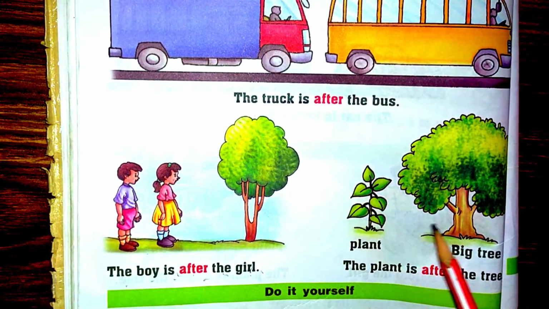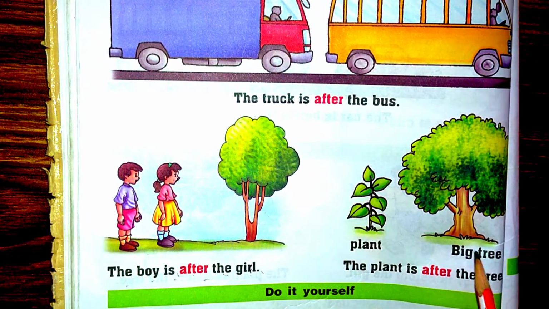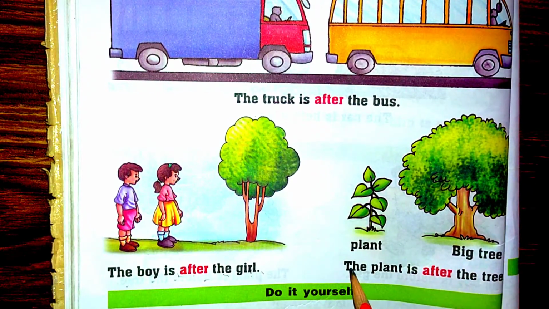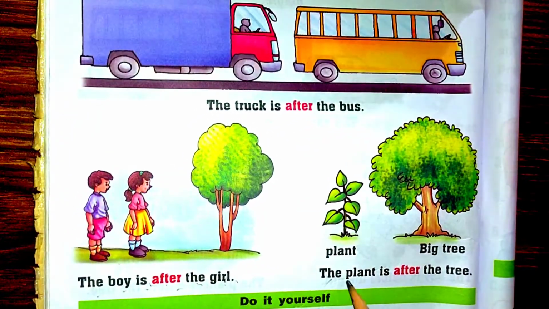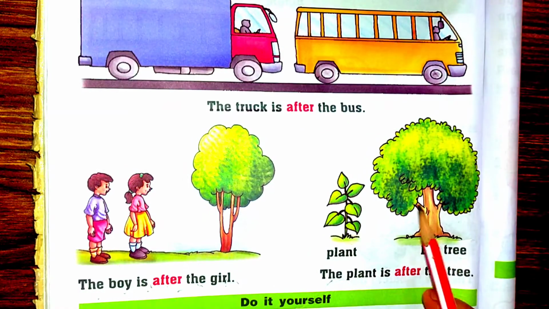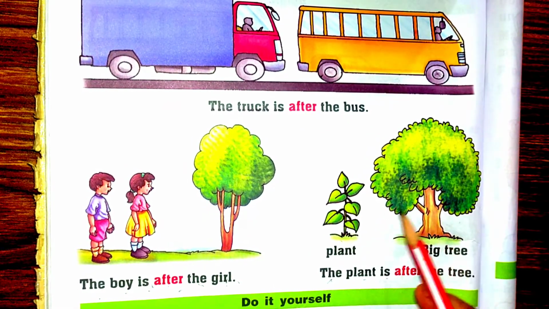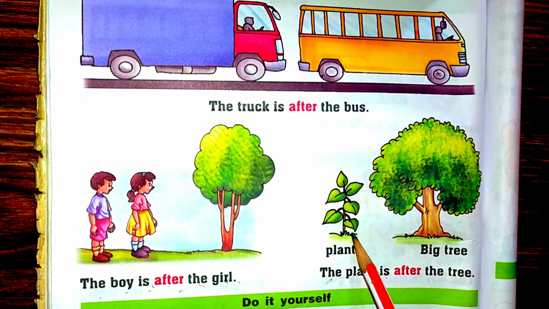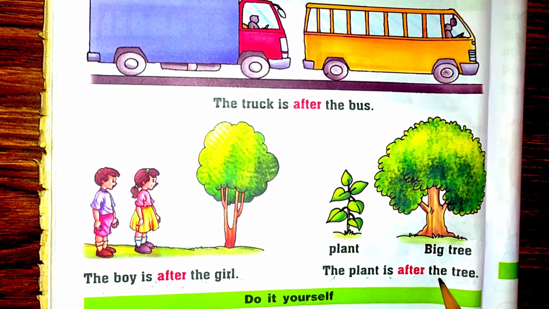This is a plant. What is this? This is a tree, one big tree. Where is the plant? The plant is after the tree. Where is the plant? The plant is after the tree.